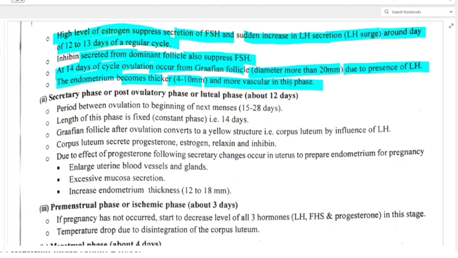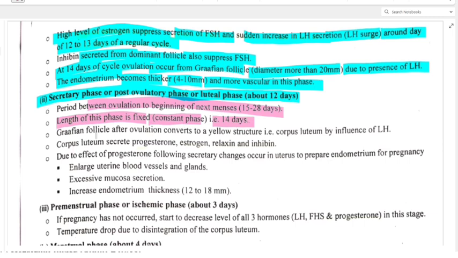Is it clear? Now next phase is secretory phase or post-ovulatory phase, also called luteal phase, about 12 days. Luteal phase length is fixed here, okay, but in case of proliferative phase, that length is variable. Now let's see, period between ovulation to beginning of next menses, that is 15 to 28 days. Okay, that you have to remember. So length of this phase is fixed, that is constant phase, also called, that is 14 days will be fixed.